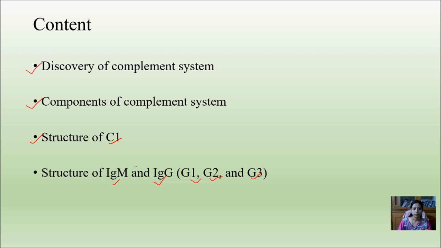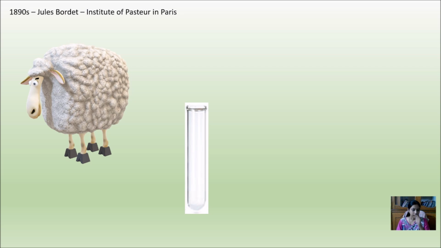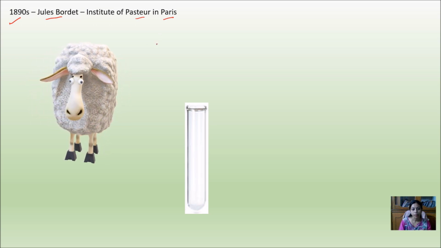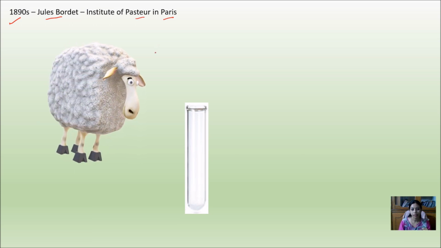So let's start. Coming to the first point, which is the discovery of the complement system. In the 1890s the concept of the complement system came into existence. This was by Jules Bordet, who was working at the Pasteur Institute in Paris. He was working on sheep and on the bacterium Vibrio cholerae. We know that Vibrio cholerae is a bacterium which causes cholera.